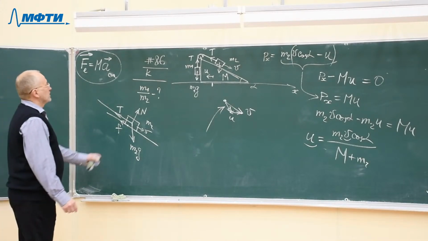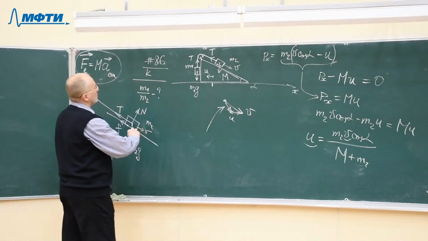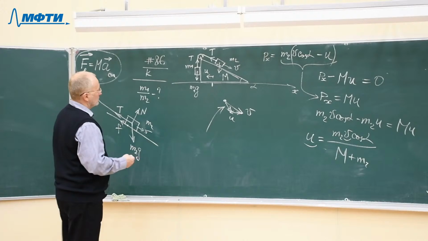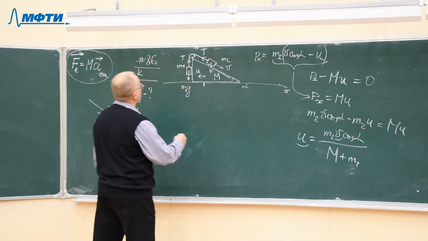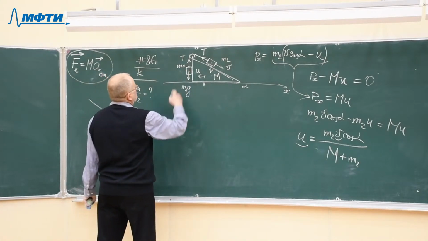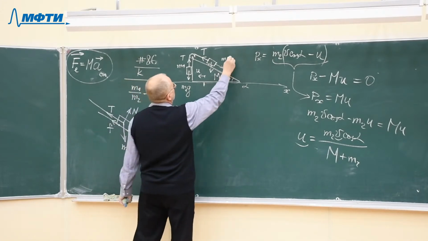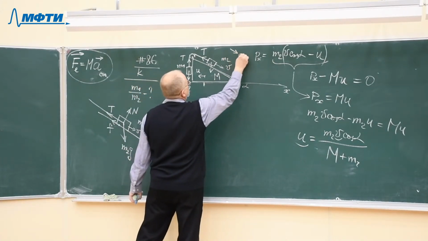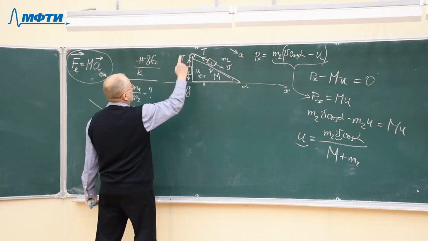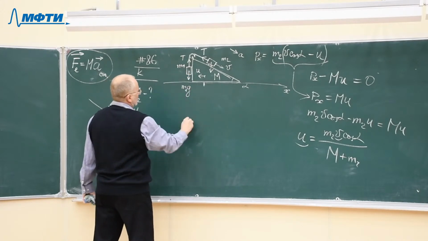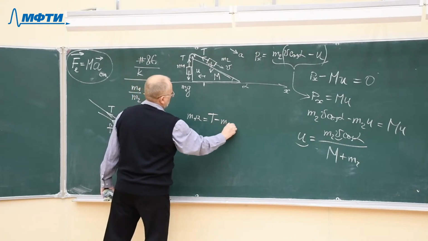So, as we have considered this problem in detail, I can just write down the corresponding equations without more discussion. The second Newton's law for this body, we assume that the bodies move here. Acceleration is directed to the right. So this body will move upward. And the second Newton's law for this body will be m1 a equals T minus m1 g.